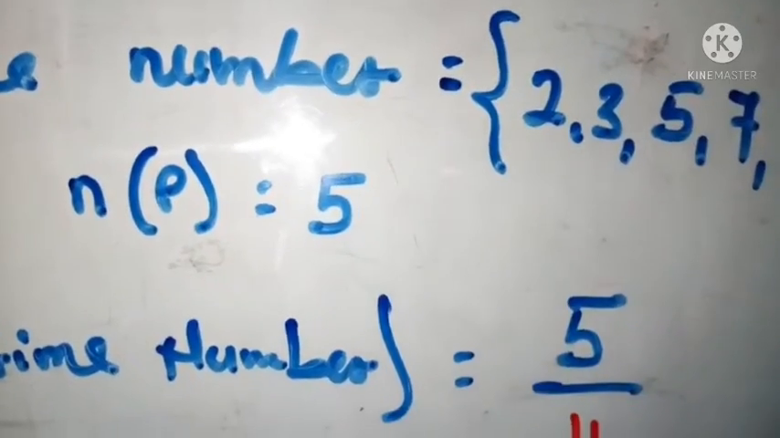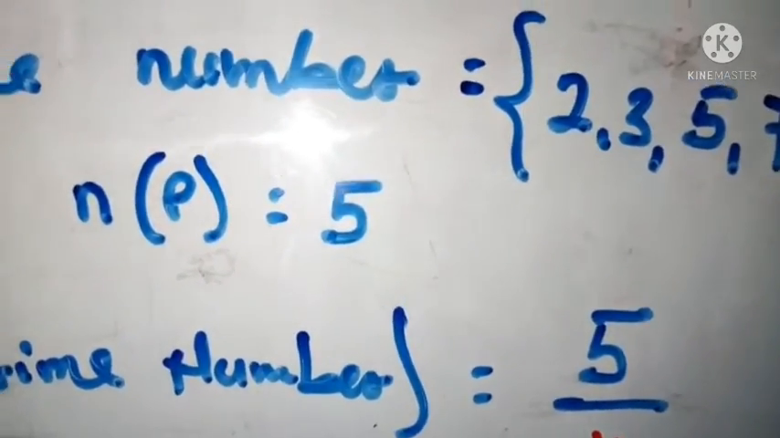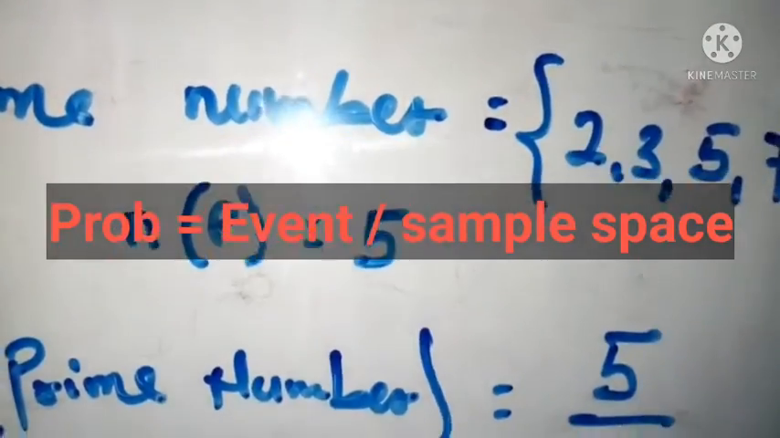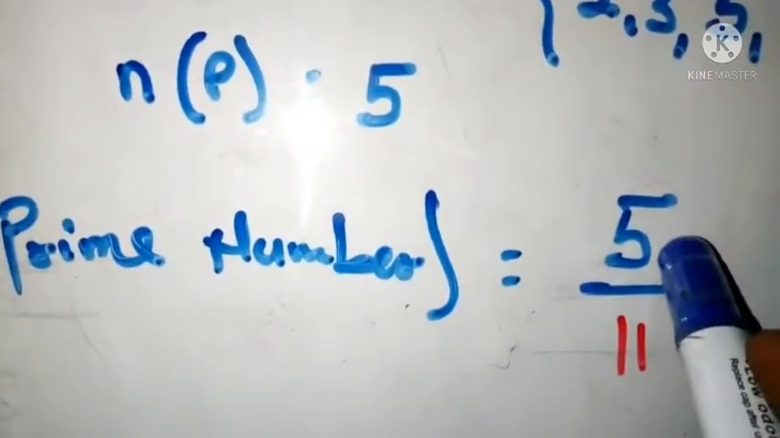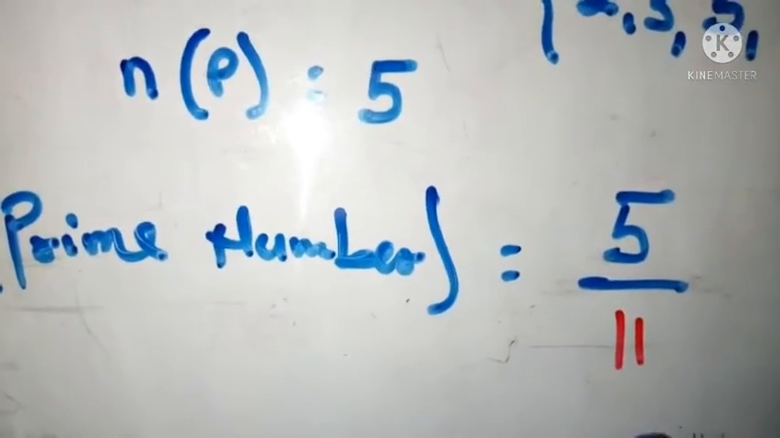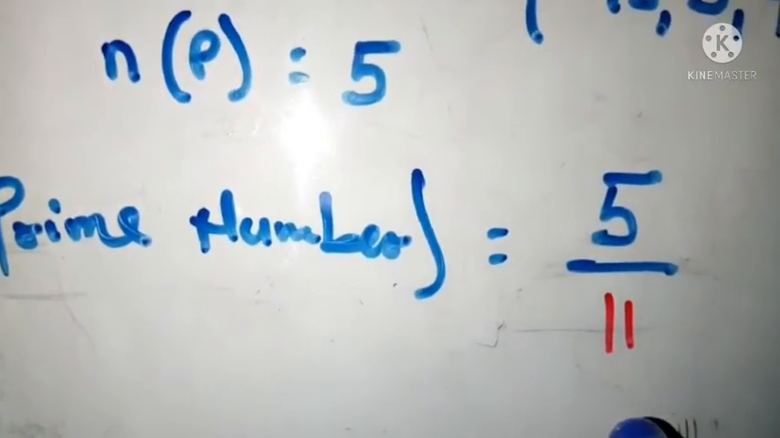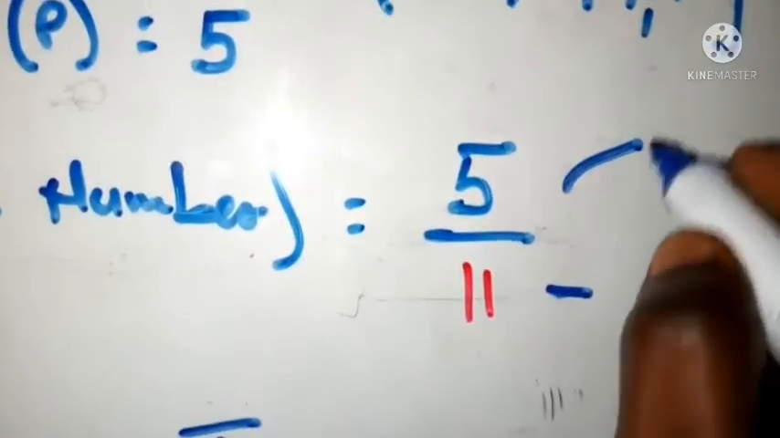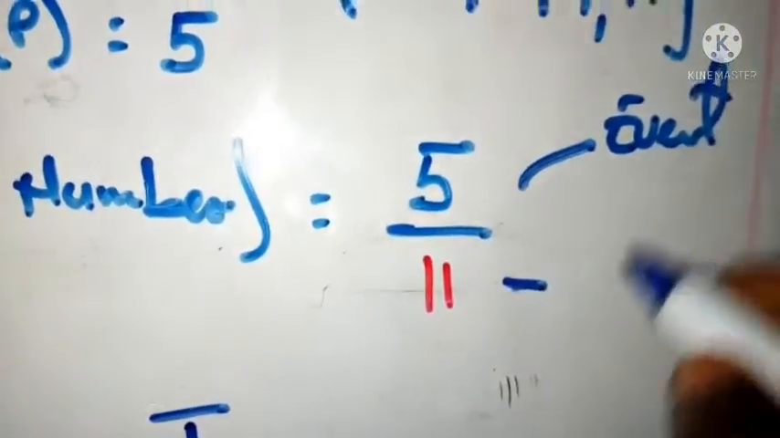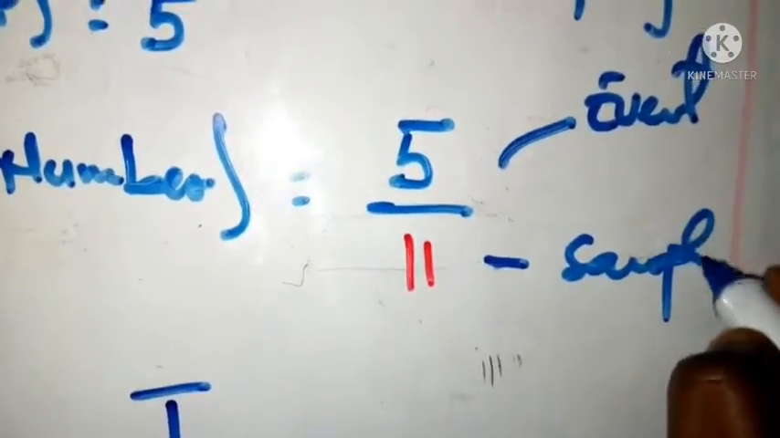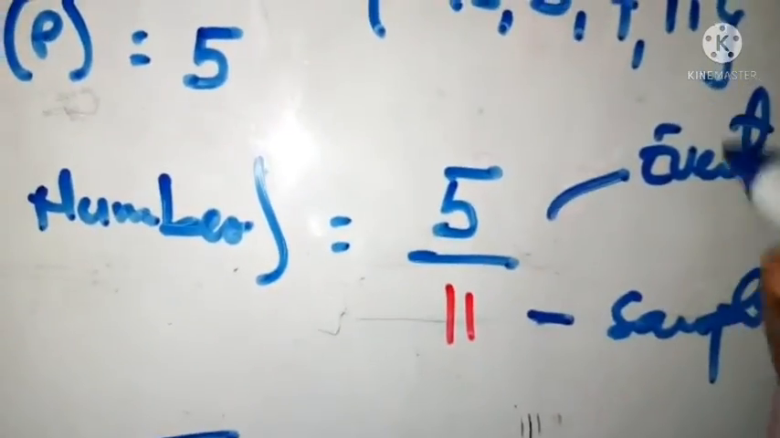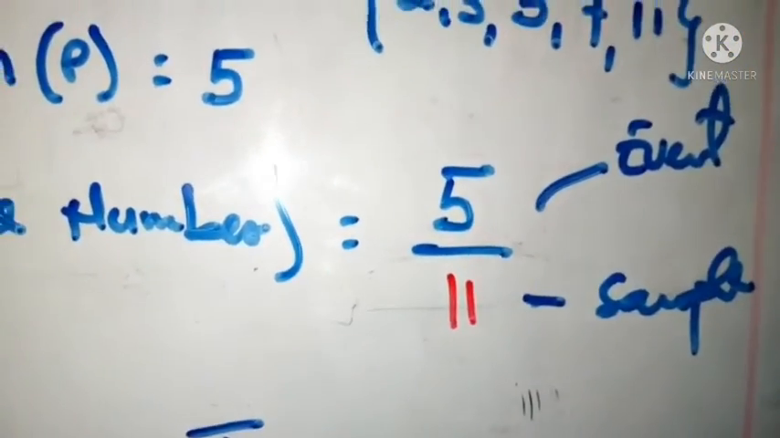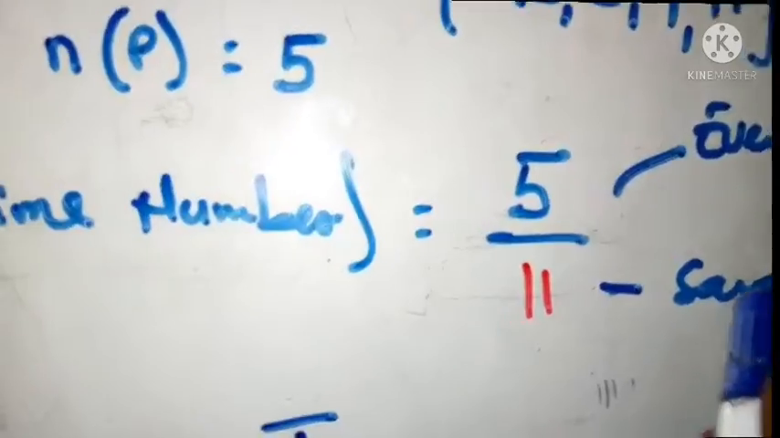Okay, so if the numbers are fair, what is the probability? I know that the probability is the event over the sample space. What I mean by the event is what we are selecting from the space, right? So what are we selecting? We are selecting 5, and from where are we selecting? We are selecting them from 11 items, right? So this is the event here, and this is the sample space. So this one gives me everything, the event and the sample space gives me the probability, right? This is how simply you solve this type of problem.